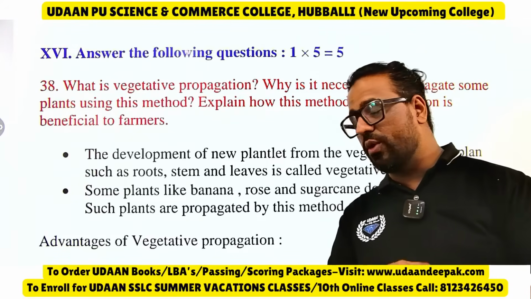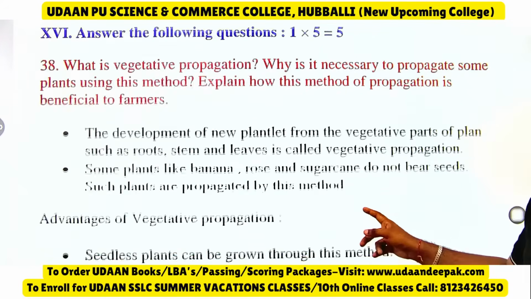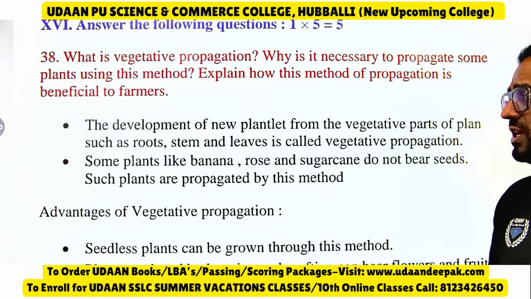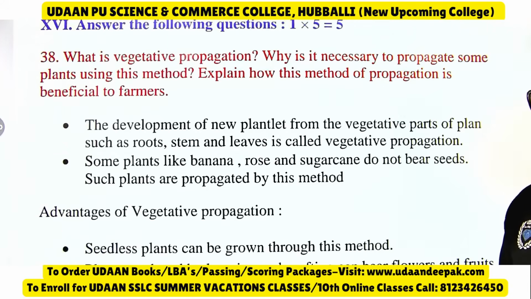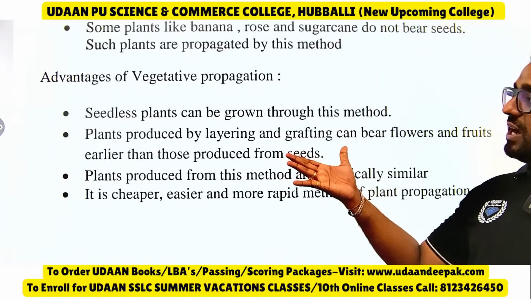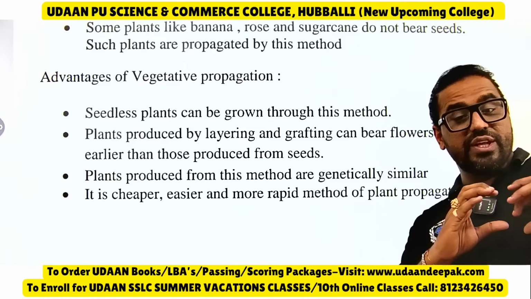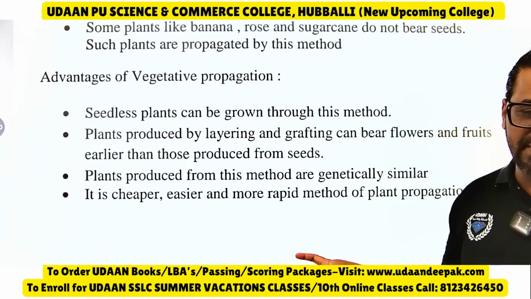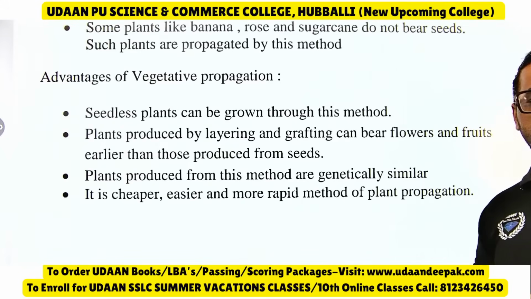So everyone should study. See, the development of new plantlets from the vegetative parts of a plant such as roots, stem and leaves, we call it vegetative propagation. Some plants like banana, rose and sugarcane do not bear seeds. Such plants are propagated by this method. Advantages of vegetative propagation, a fixed question has come, everyone. I think in previous model question papers and all you managed to solve this.